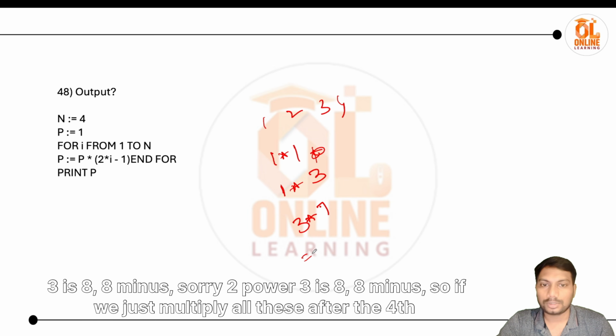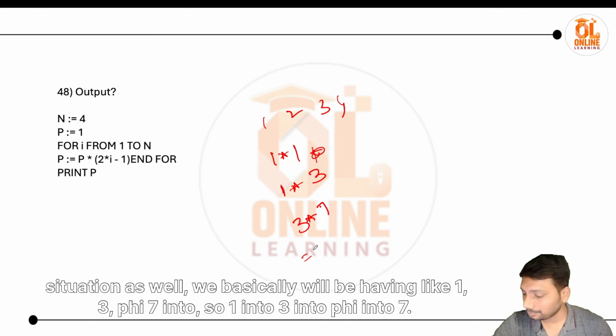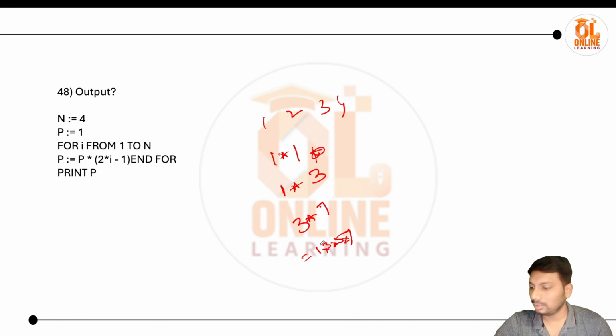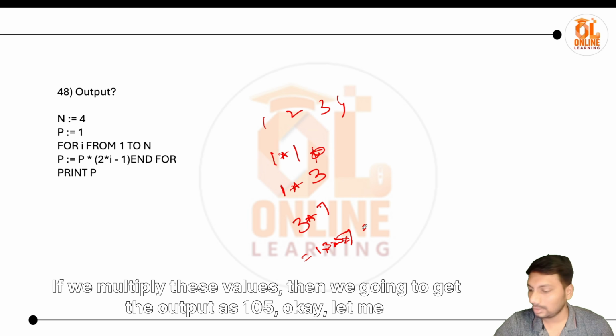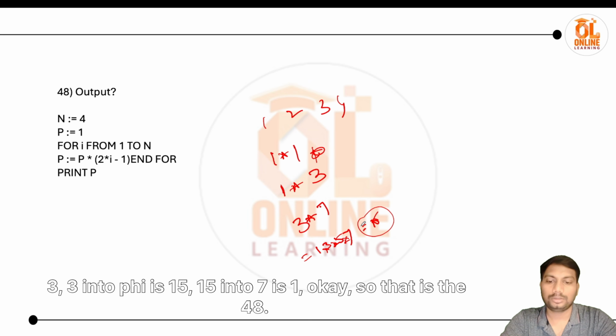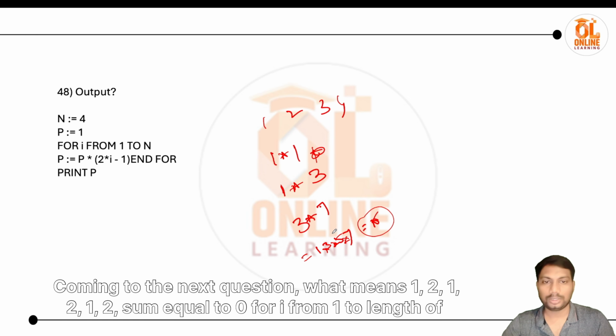So if we just directly multiply all these after the fourth iteration as well, we basically will be having 1, 3, 5, 7, so 1 into 3 into 5 into 7. If we multiply these values, then we are going to get the output as 105. Let me check: 3 into 5 is 15, 15 into 7 is 105. Okay, so that's the answer.